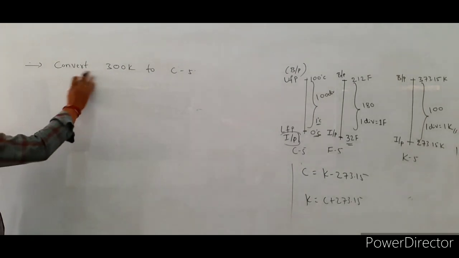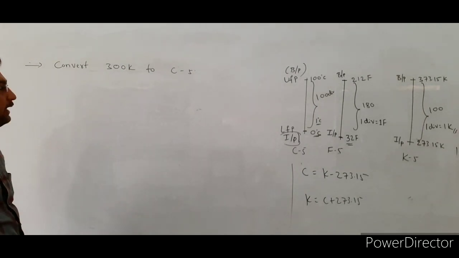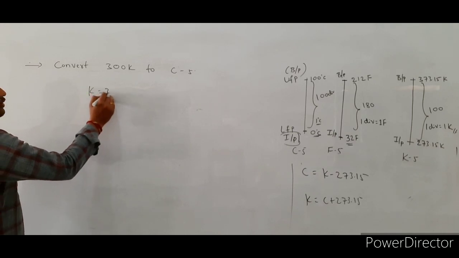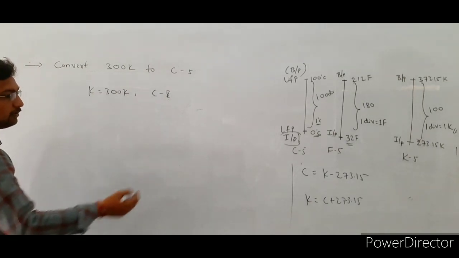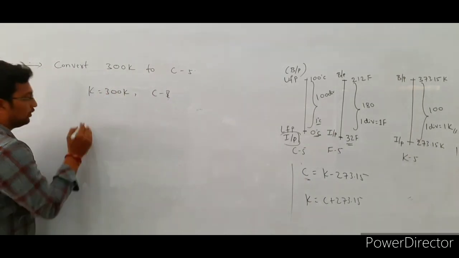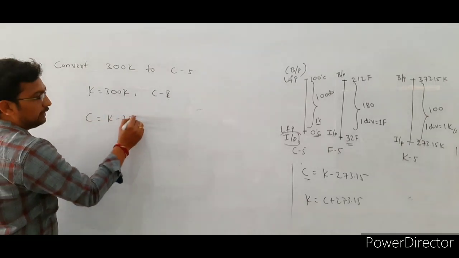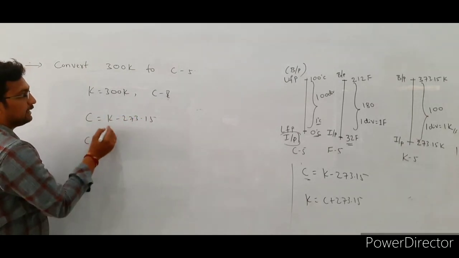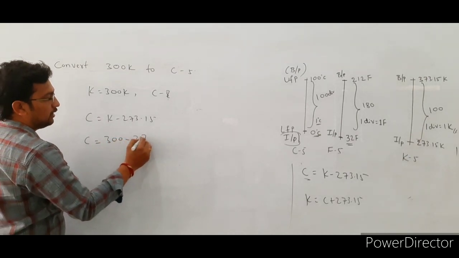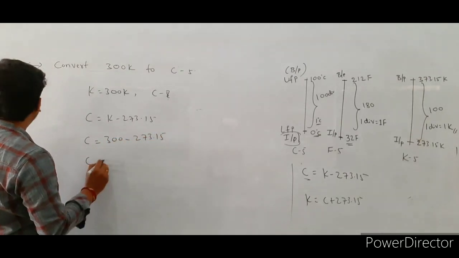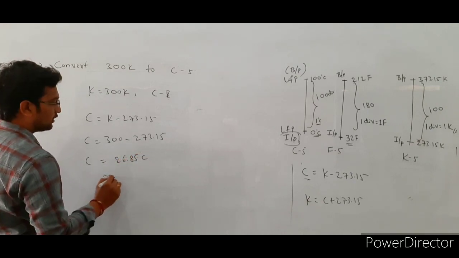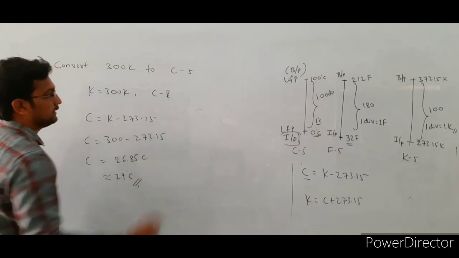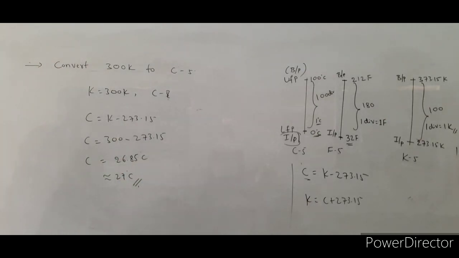See here, the example is: convert 300 Kelvin to Celsius scale reading. Here they give K is equal to 300 Kelvin, and we convert this into a Celsius scale reading. The formula is C is equal to K minus 273.15. Substitute the K value, that is 300 minus 273.15. Then C is equal to 26.85 degrees Celsius, which is approximately 27 degrees Celsius. This way we convert a Kelvin scale reading to a Celsius scale reading.